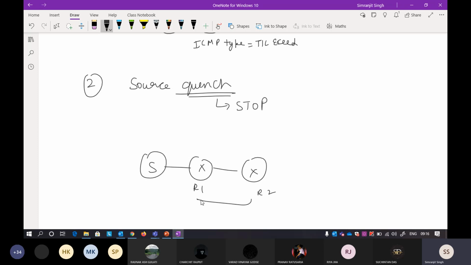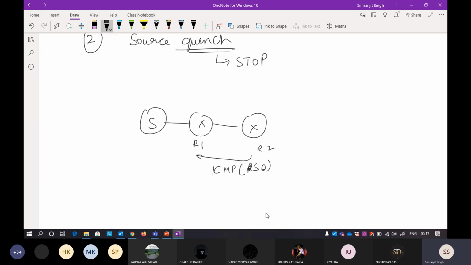R2 will send R1 an ICMP source quench. Okay. So if it is sending a source quench message, it means that R1 is sending so many packets to R2 that R2 cannot handle them. So I can say to R1 that please stop sending packets. I cannot handle it. You should wait for some time.